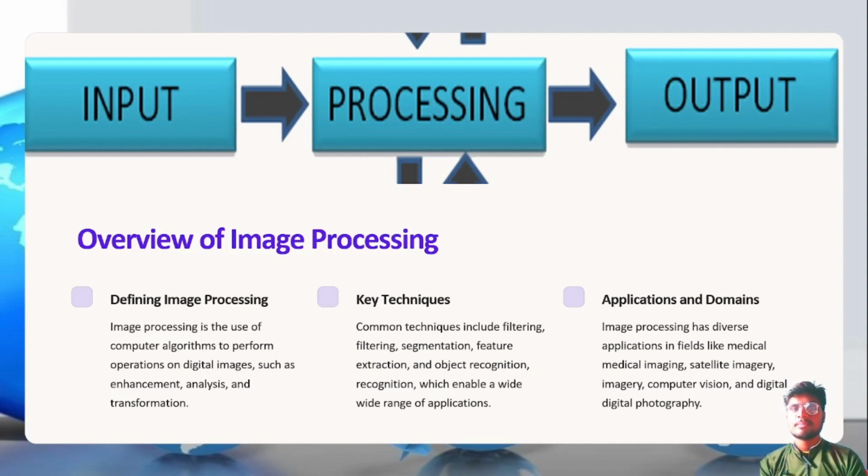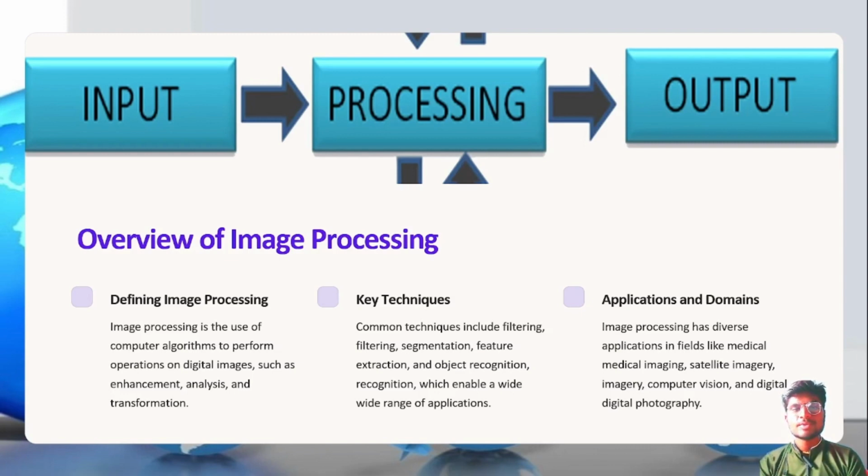For example, if you have provided any nature image, the model should have a lot of data regarding nature. What objects are there in nature should be identified, and then it will recognize the output of the image. Then it will provide the details and output. This is how image processing actually works. Let's see the overview of image processing.